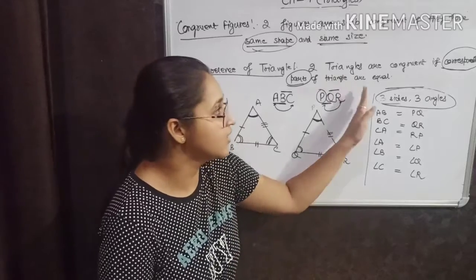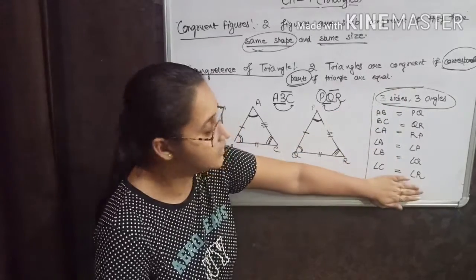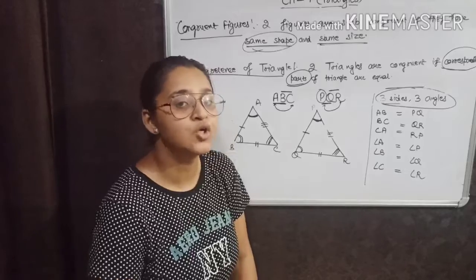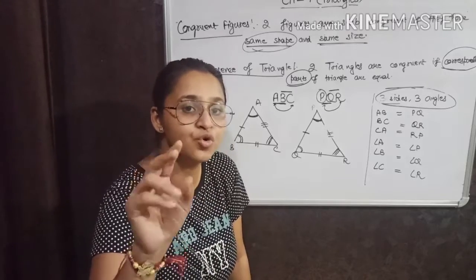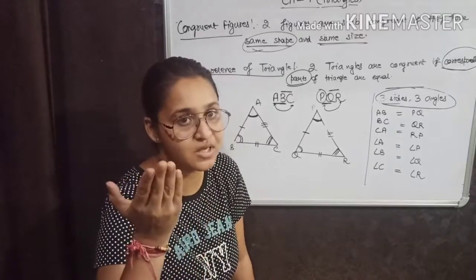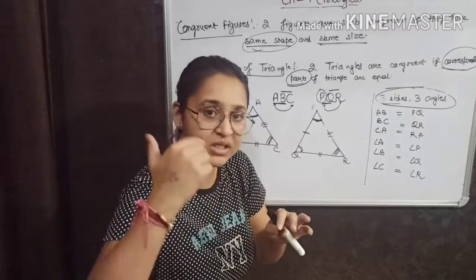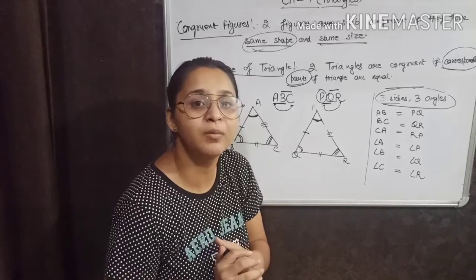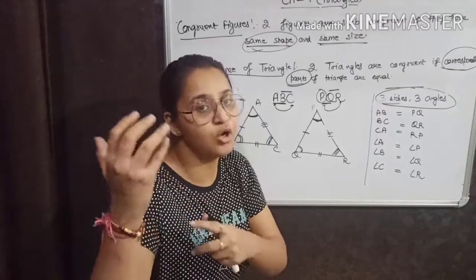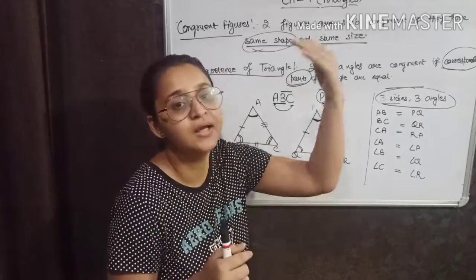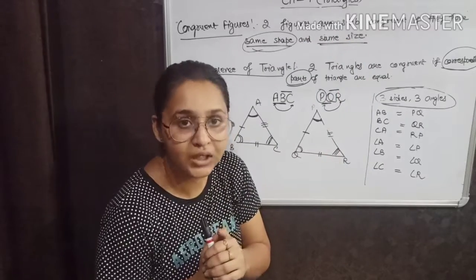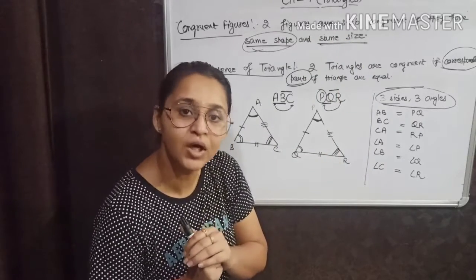And if triangles are congruent, then these six parts will be equal. So the condition holds true vice versa. Vice versa means if I am taking first triangles are congruent, it means all of the six parts will be equal. And if I say all of the six parts are equal, then triangles will be congruent.